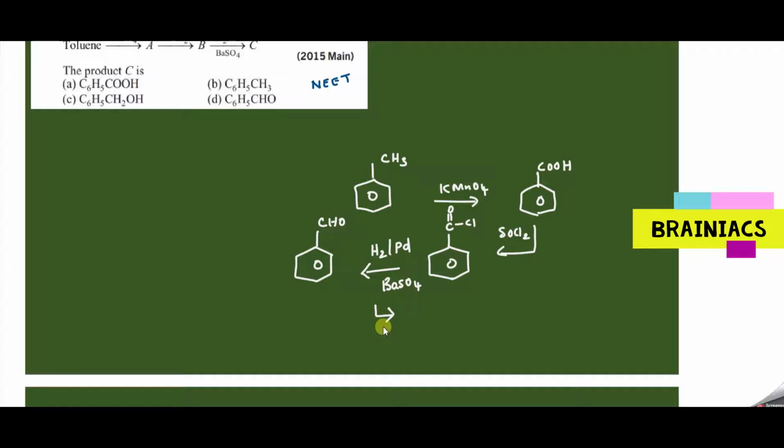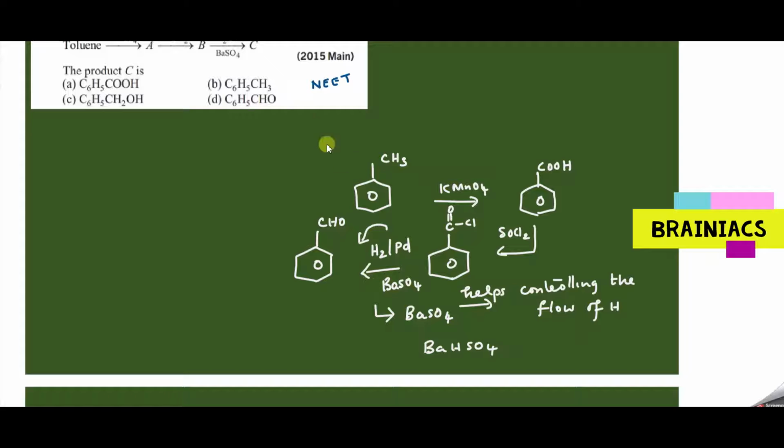So what is the role of barium sulfate here? Can anybody tell me? But the major role is what? Barium sulfate helps in controlling the flow of hydrogen. Why? Because barium sulfate will absorb hydrogen and form barium hydrogen sulfate. That is how it is able to perform controlled reduction.